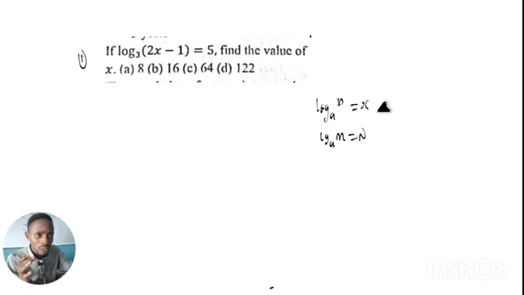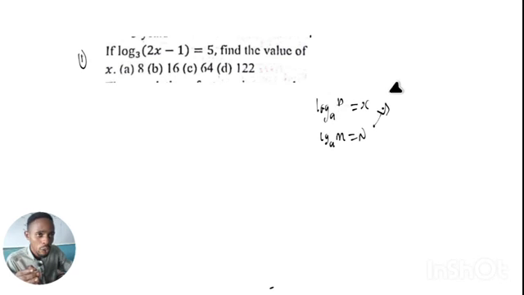Whenever you see this kind of expression in logarithm, the solution is that a is raised to the power of s, and the answer given is b. Likewise, a raised to the power of n, and the answer given is m. That is a very simple way. Let me write it out the way I explain it: a raised to the power of s is equal to b. That is the solution to log base a of b is equal to s.